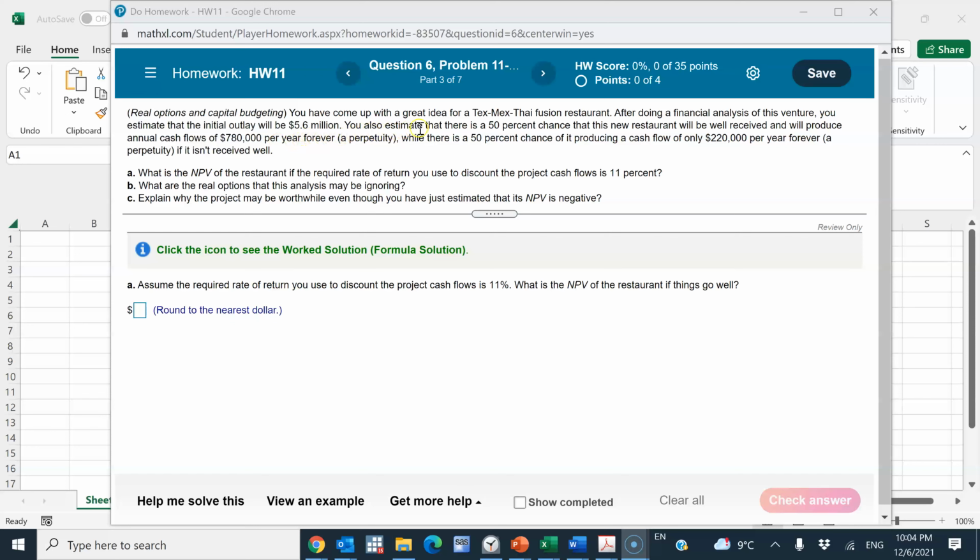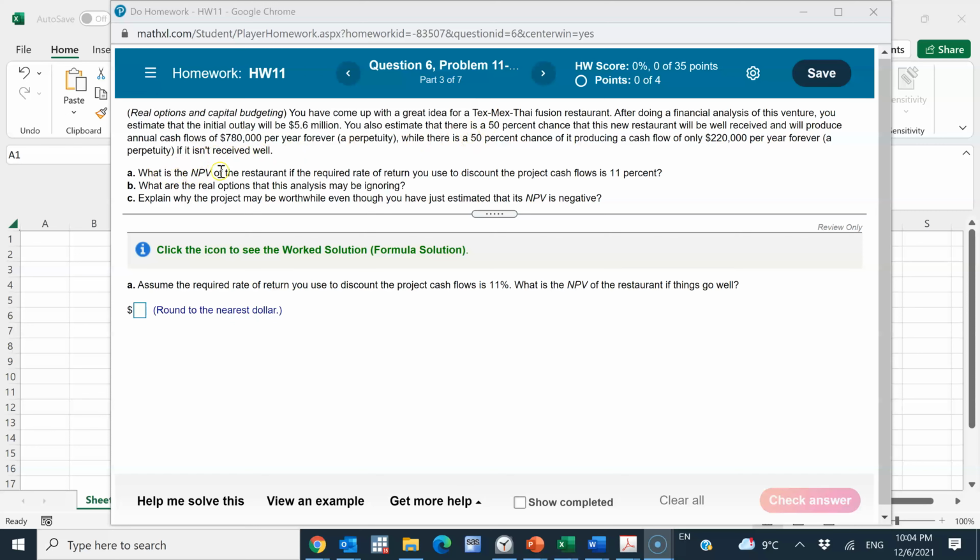You also estimate that there is a 50% chance that this new restaurant will be well received and will produce annual cash flows of $780,000 per year forever, while there's a 50% chance of it producing a cash flow of only $220,000 per year forever. So both are perpetuities, but there's uncertainty about which scenario will actually happen, with equal chance.